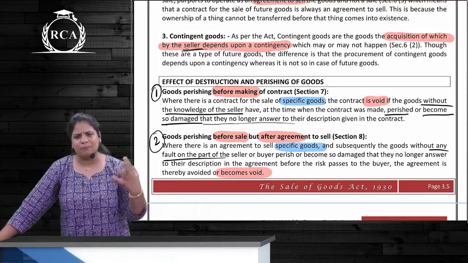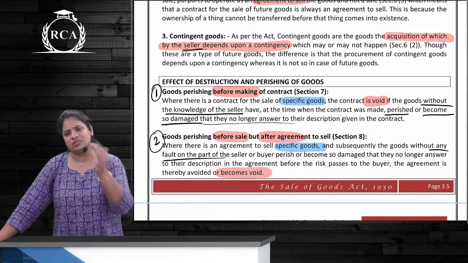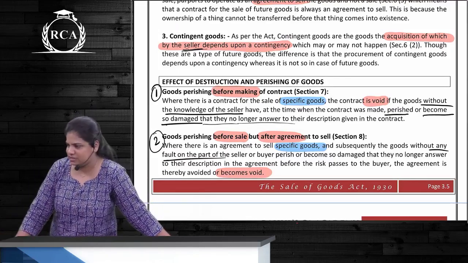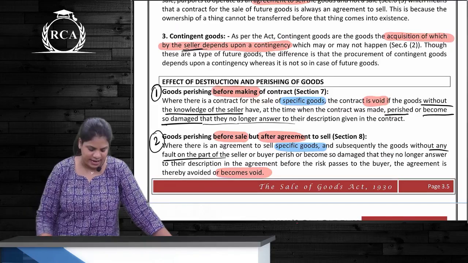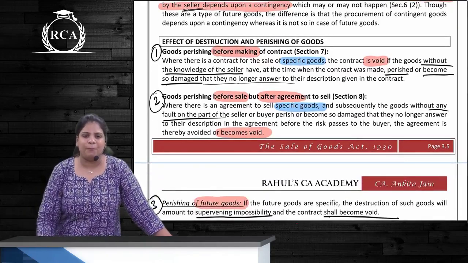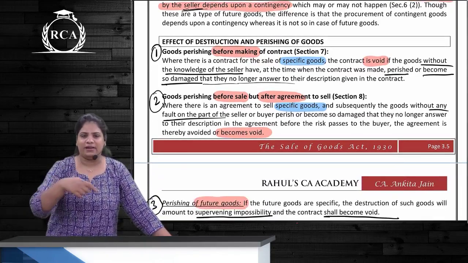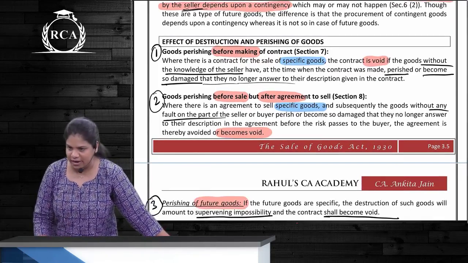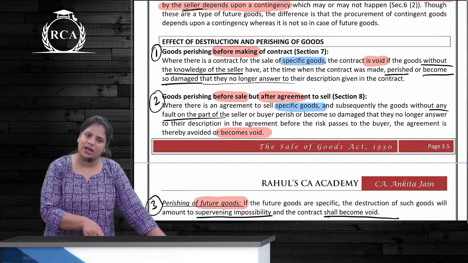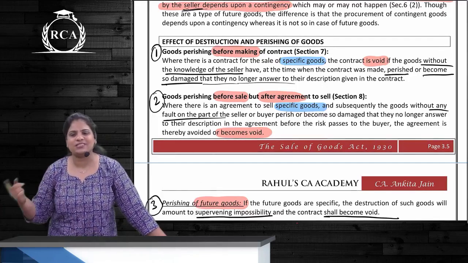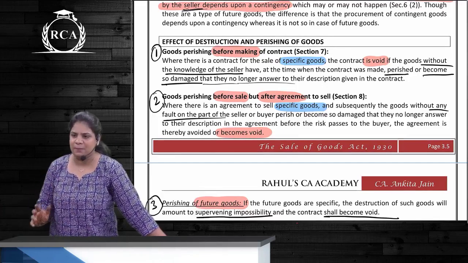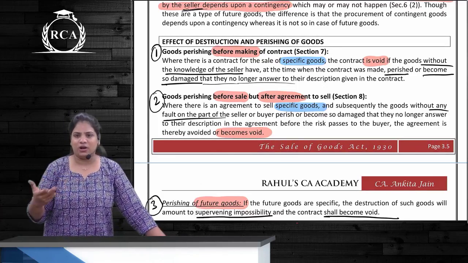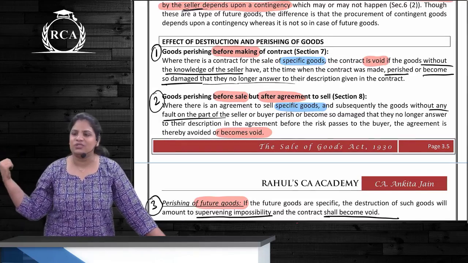Future goods have to be manufactured, but contingent goods are ready. They will be acquired subject to certain conditions. It will be sold to the buyer. Clear? What happens when goods perish while you are entering into a contract or before entering into a contract? The agreement is void. If you have entered into an agreement to sell, but before sale is effected, the goods perish, then it becomes void. Buyer and seller are sitting and entering into a contract for the cement that is outside in the lorry.